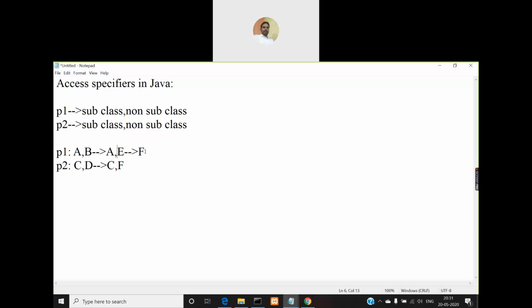And when you look at the other classes, A and C, they are non subclasses: A is a non subclass in package P1 and C is a non subclass in package P2, right?